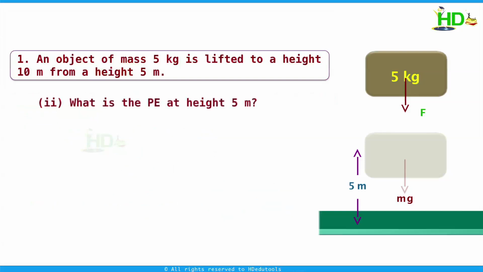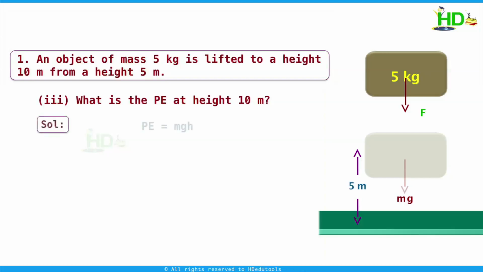What is the potential energy at height 5 meters? At height h, the potential energy is nothing but mgh. m is mass, g is acceleration due to gravity, h is height. Now in this problem, m is 5, g is 9.8, h is 5 meter. Substituting these values, we get the potential energy at height 5 meters is 245 joule. What is the potential energy at 10 meters? Using the same formula, taking h equal to 10, we get the potential energy at this position as 5 into 9.8 into 10, 490 joule.